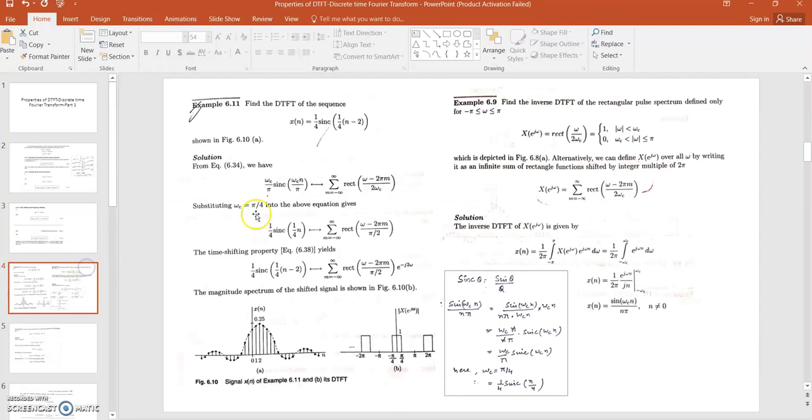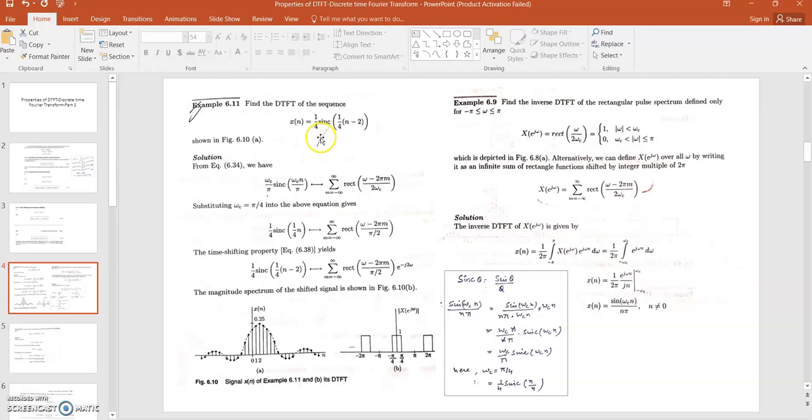Now come to example number 6. In this example, you have to find the DTFT of the given function x[n] equals 1 by 4 sinc of (1 by 4 (n minus 2)), right? Now I'm just giving you a hint: suppose you have to find this Fourier transform using the time shifting property or frequency shifting property. So which property will you apply?